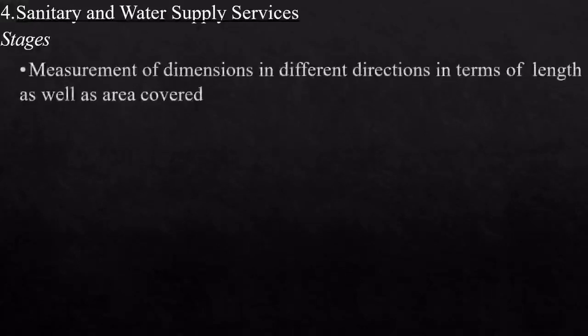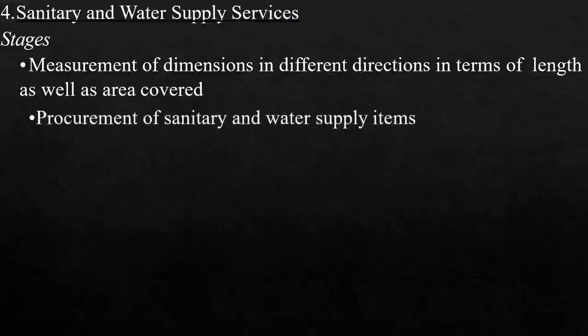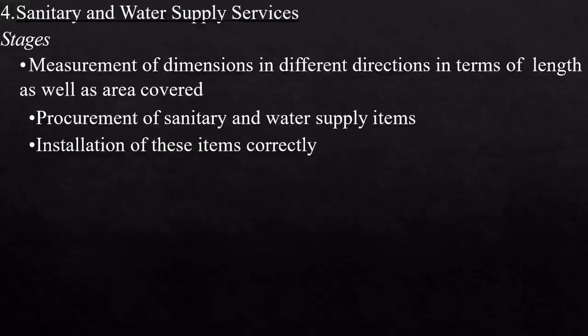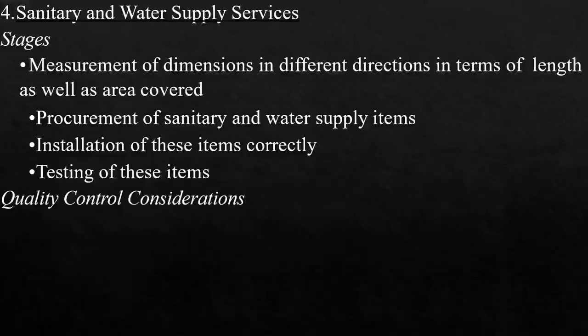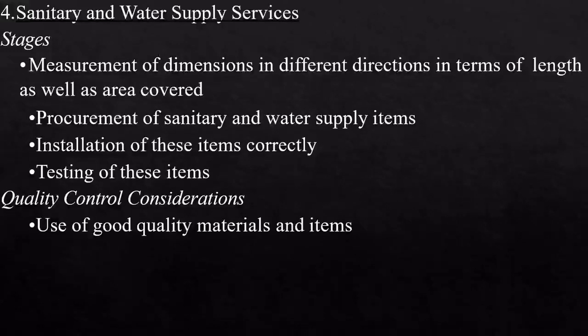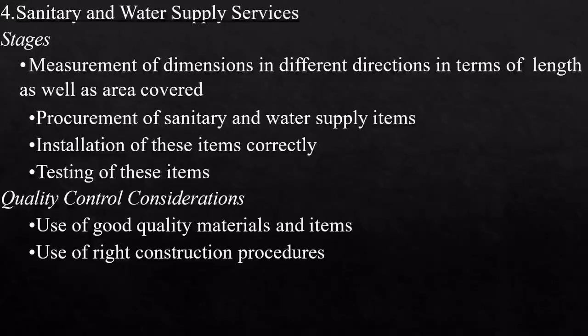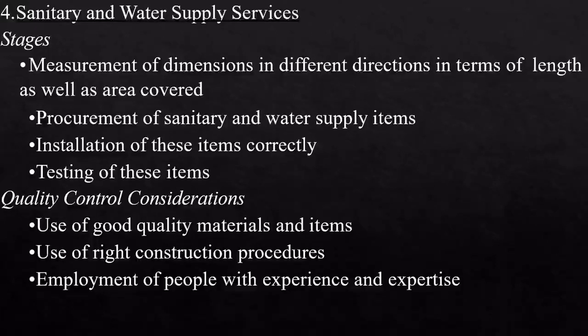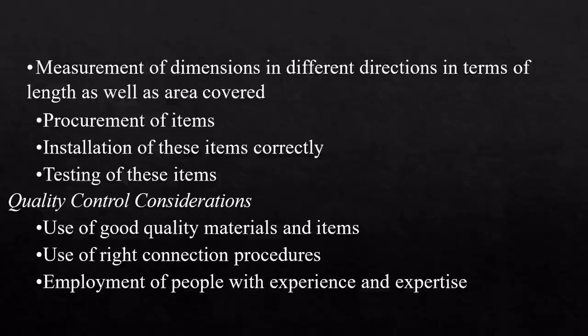Now, the fourth one is sanitary and water supply services. The stages include measurement of dimensions, procurement of materials, installation of materials and testing of materials. To ensure quality control, use good quality materials, use right construction practices, and employ people with experience and expertise.